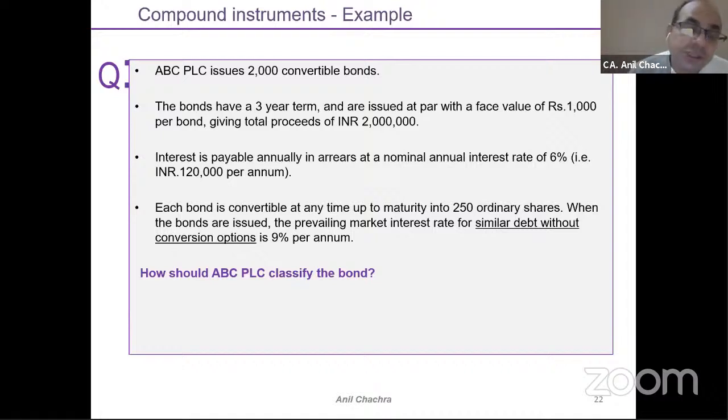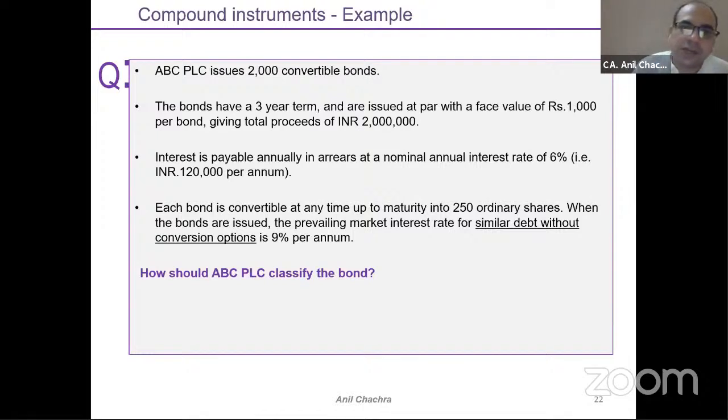When the bonds are issued, the prevailing market rate for similar debt without conversion option is 9%, right? So the conversion option rate has been given, the non-conversion option rate has been given. So the standard says that you need to use the non-convertible rate for calculating your liability part. 2 million is my proceeds. I have to calculate the fair value of the liability for whatever the outflow would be, right?